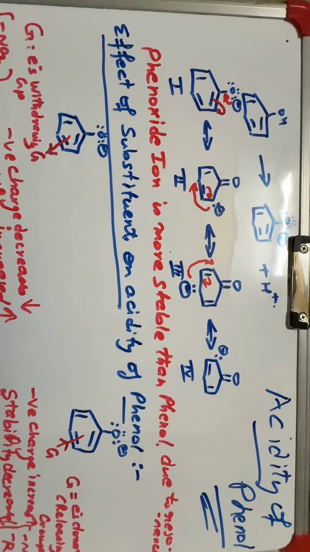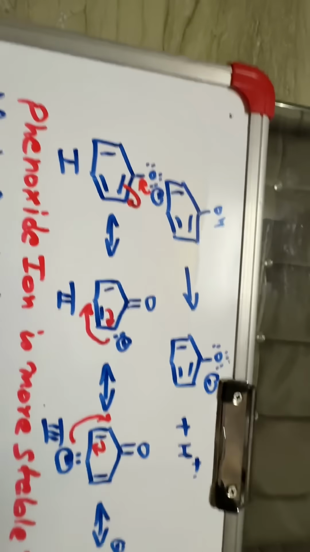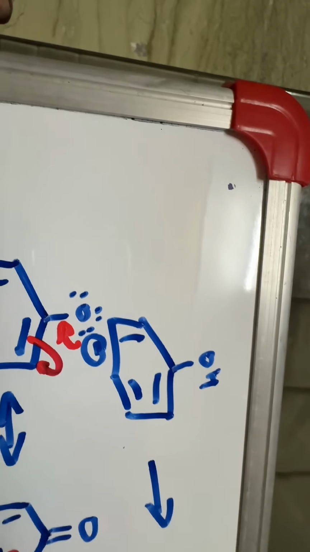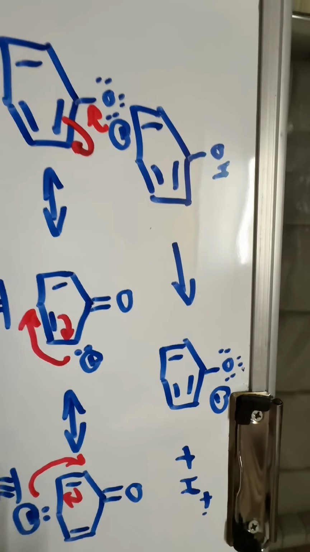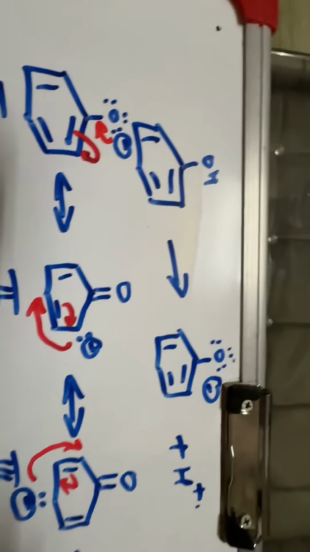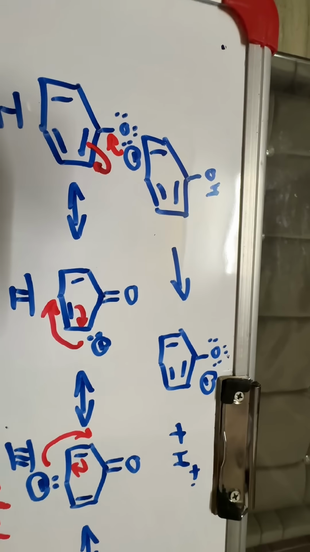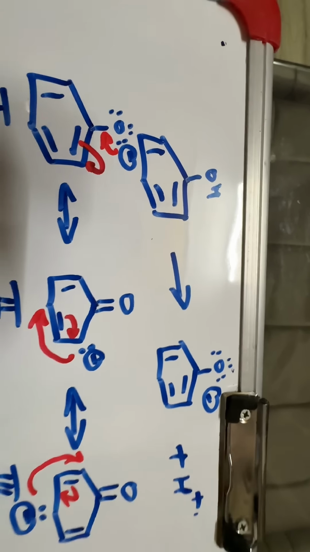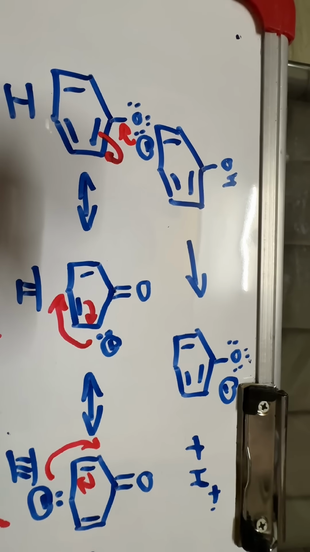Dear students, today we are going to discuss the acidity of phenol. As we know, phenol has a structure where benzene is attached with an OH group, and this H is donated by phenol to give a phenoxide ion. The stability of the phenoxide ion will tell about the strength of the acid. The more stable the phenoxide ion, the stronger the phenol as an acid.